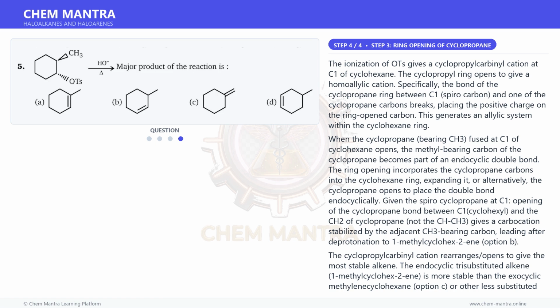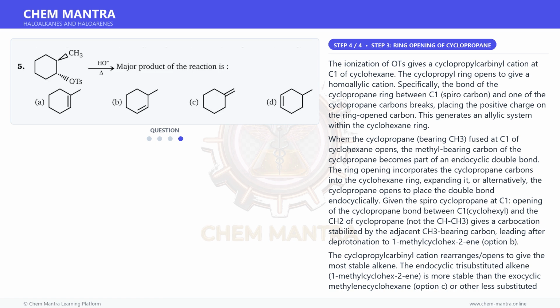1-methylcyclohexene, option B. The cyclopropylcarbinyl cation rearranges and opens to give the most stable alkene. The endocyclic trisubstituted alkene, 1-methylcyclohexene, is more stable than the exocyclic methylenecyclohexane, option C, or other less substituted alkenes. Option A would require a different connectivity. Option D is a less substituted product. The homoallyl rearrangement from the cyclopropylcarbinyl cation followed by loss of a proton gives 1-methylcyclohexene as the major, more stable Zaitsev product.